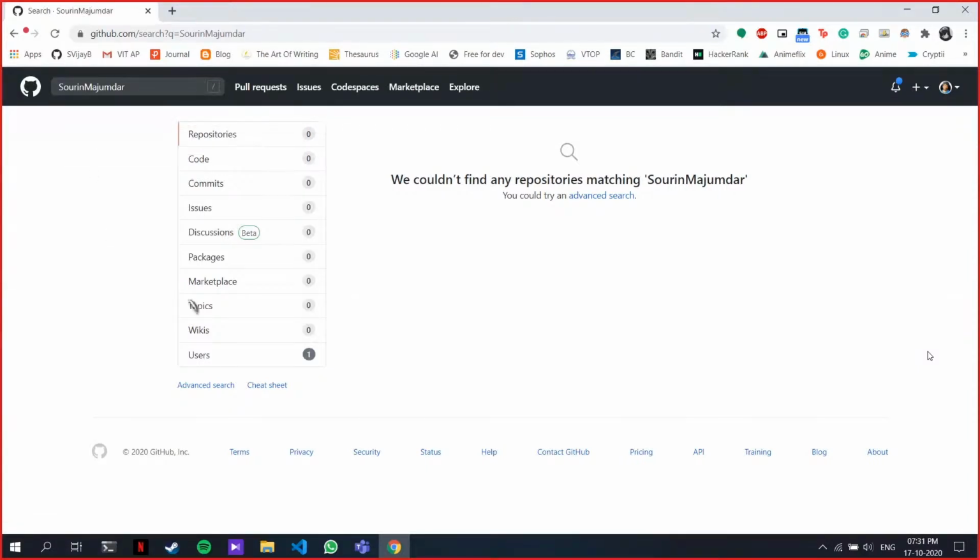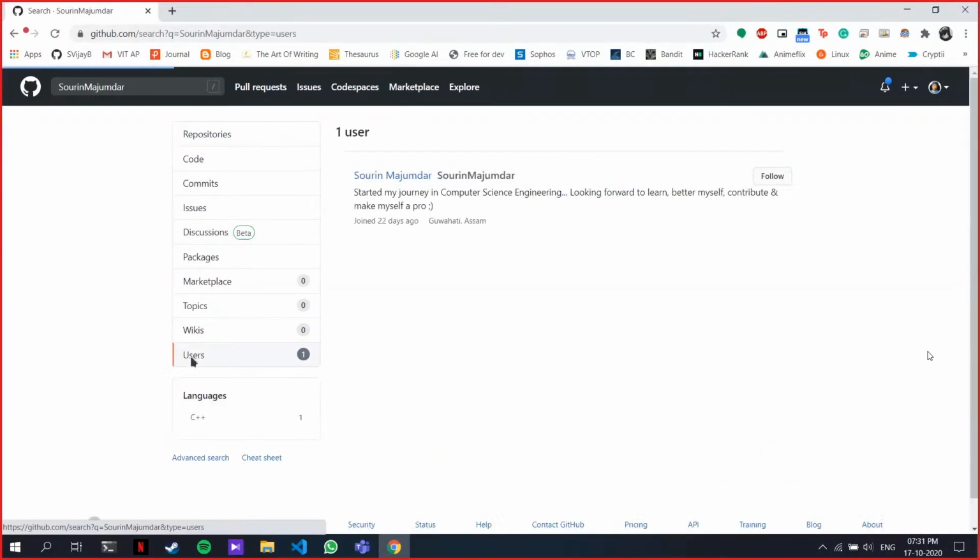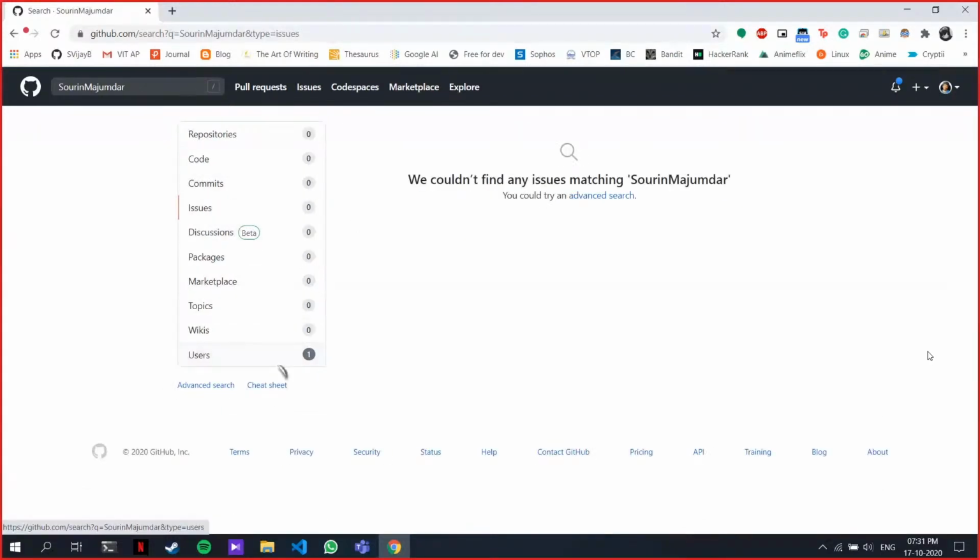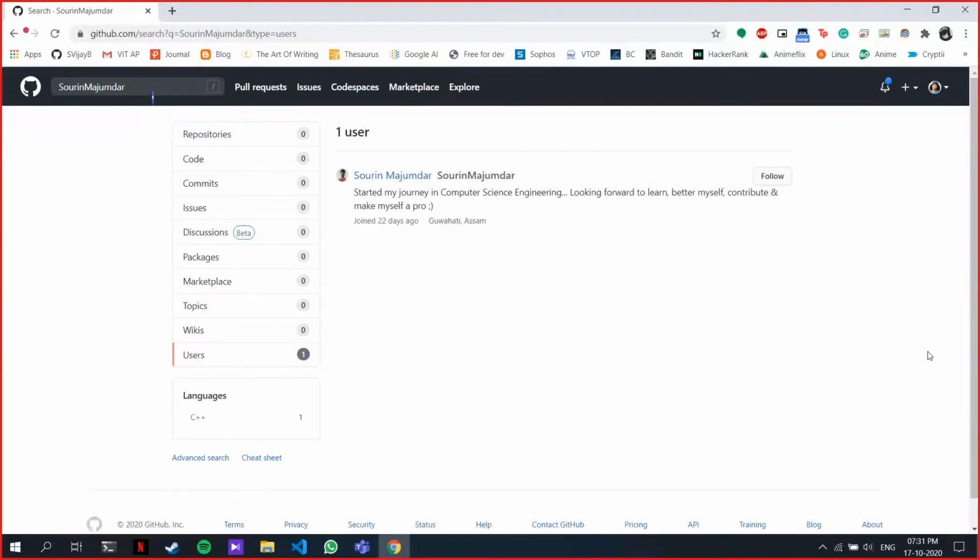Oh, okay. Yeah, got it. See, you just come over here: repositories, code, anything related to this word you can find over here. You can see users over here at the end. So I found you. See? So you just come here, you can find everything, issues, if you have any. You can search for anything related to this word. Any other questions?